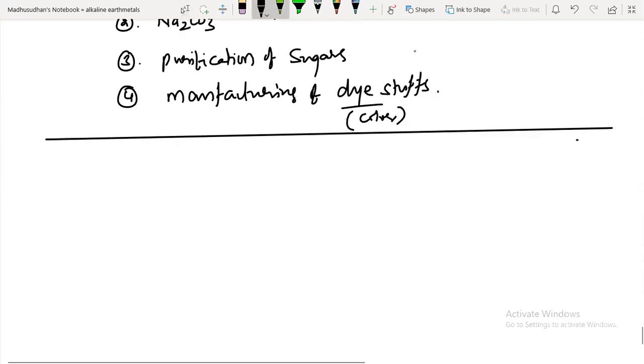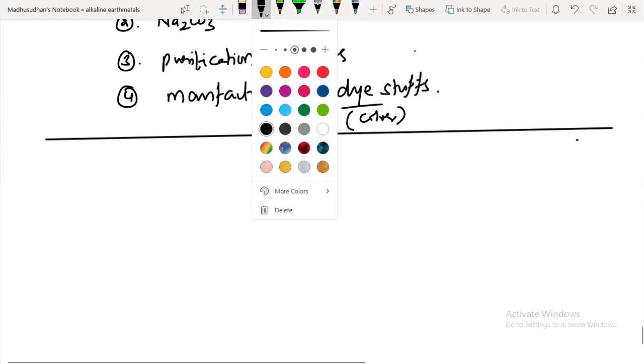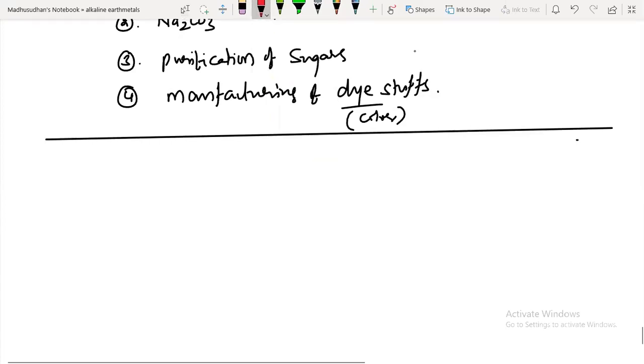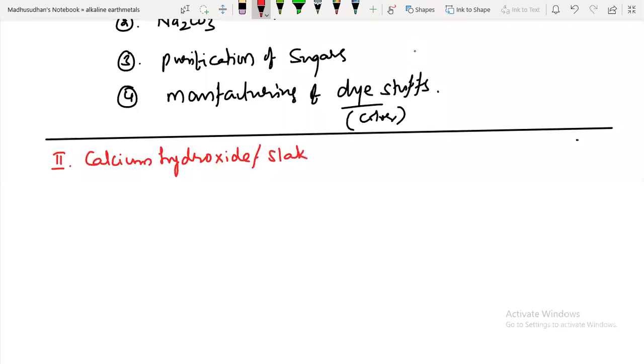Okay. Next compound I am taking is, listen guys, calcium hydroxide. The second compound is calcium hydroxide, which is also called slaked lime. Slaking of lime is different, guys. This is slaked lime. And the formula is calcium hydroxide.